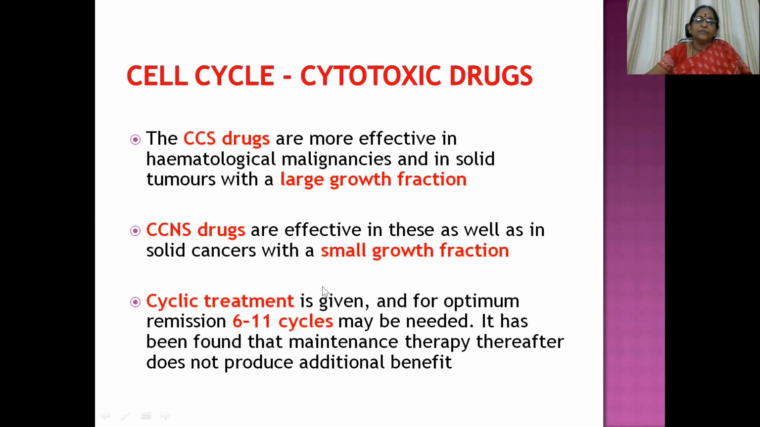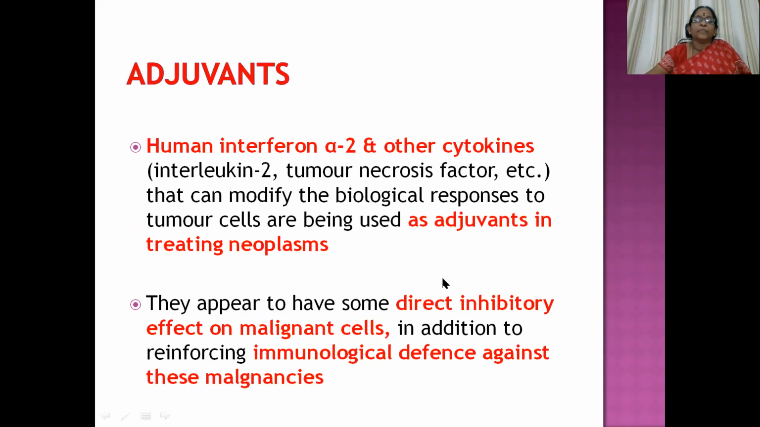Then we have just now discussed pulse therapy, that is cyclic treatment. In between the therapy, a gap is given so that the cells which are in the dormant phase or G0 phase also can enter the cycle, and even the normal cells can recover. So for optimum remission, cyclic treatment is given for 6 to 11 cycles. It has been found that maintenance therapy thereafter does not produce any additional benefit. So no need to give another cycle of chemotherapy.